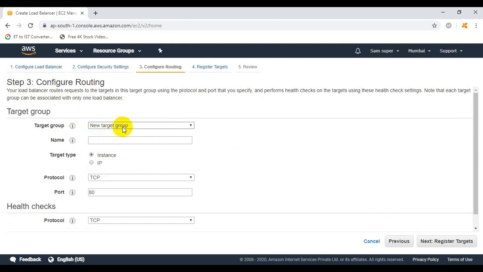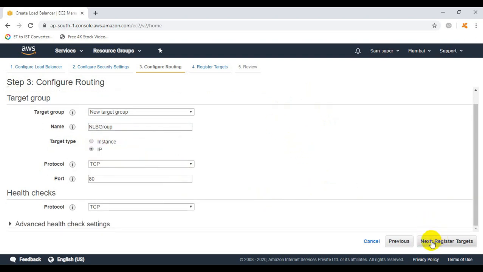Here it is asking to create a new target group, so mention the name of the target group. I will assign a name randomly, NLB group. It doesn't mean that because I have assigned the name NLB group, you must use it; you can give a different name also. It's up to your wish. In the last session you remember we selected instance. This time we will select IP. That's it. Now click on next.